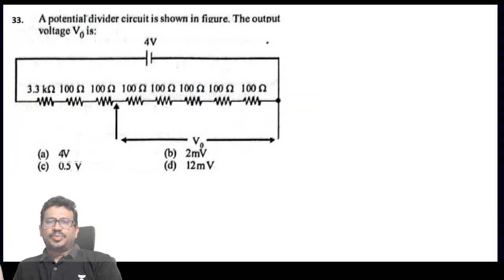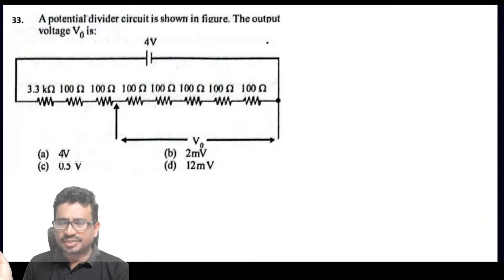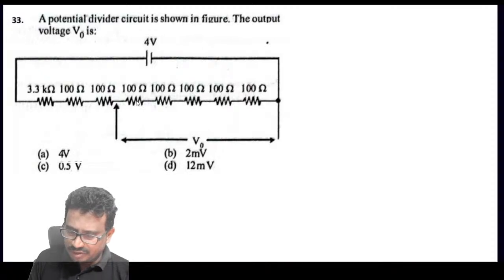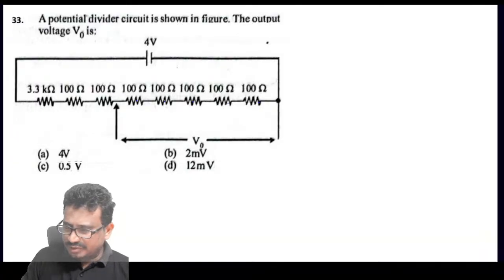Next, a potential divider circuit is shown in the figure. The output voltage V0 is in the potential divider circuit, that means this voltage. We can redraw this part of the circuit.